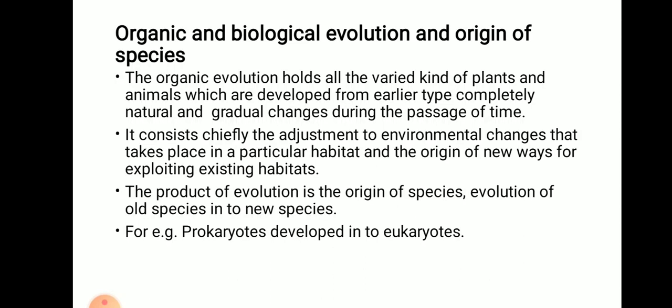new species. So what we see in organic evolution is that once the inorganic one has developed into a life form, then from there the old species start to develop into new species. For example, the prokaryotic developing into the eukaryotic. In our next lectures we'll look in detail at how this development takes place and how inorganic and organic evolution have taken place, in some diagrammatic forms.